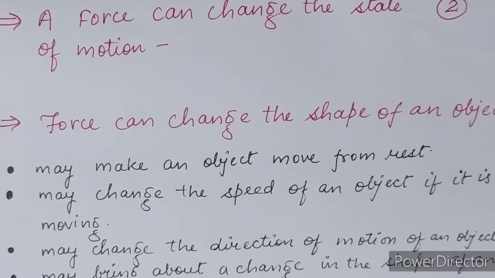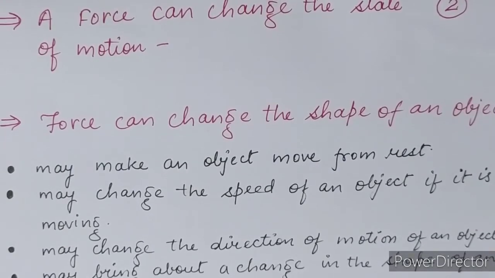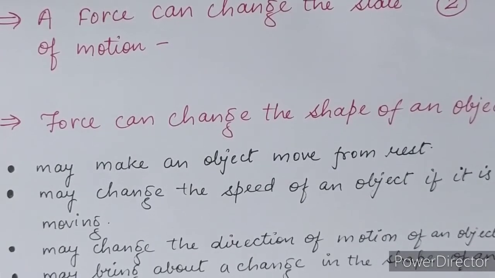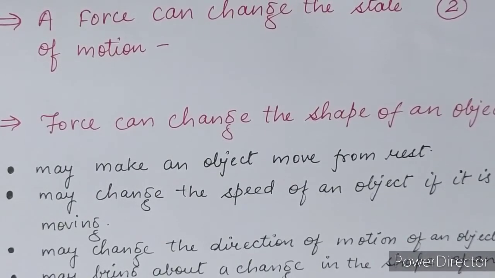If the goalkeeper succeeds in stopping the ball, its speed decreases to 0, because the ball is now at rest. So these observations suggest that a force applied on an object may change its speed.